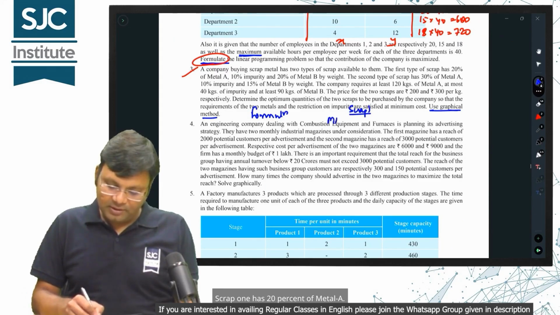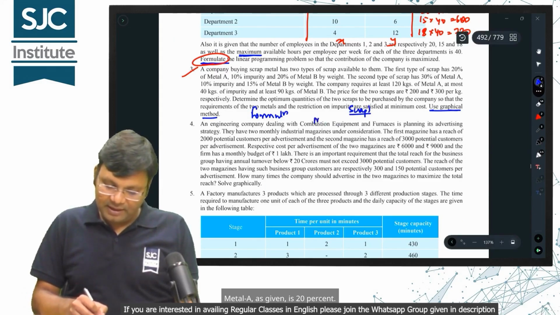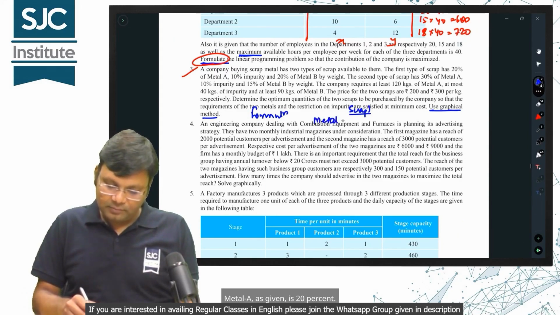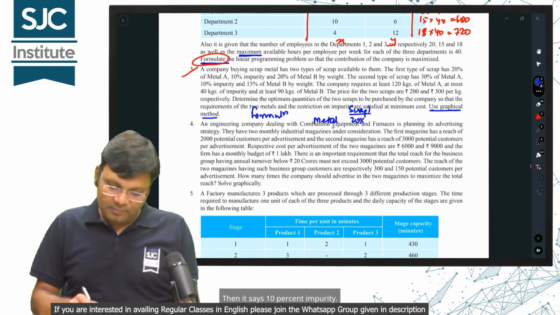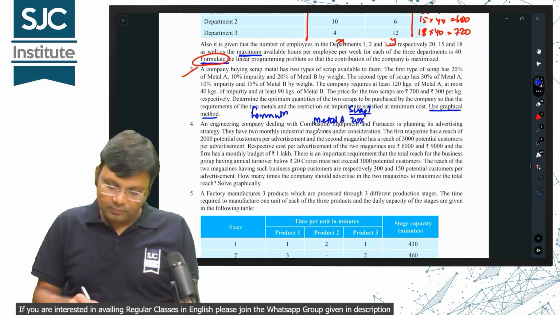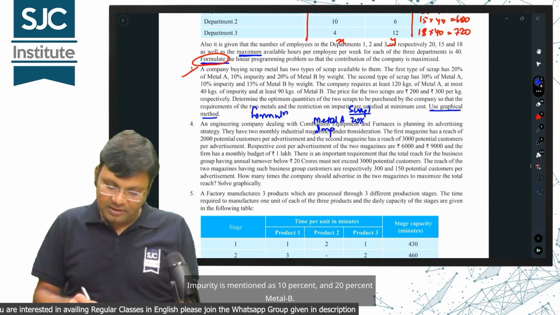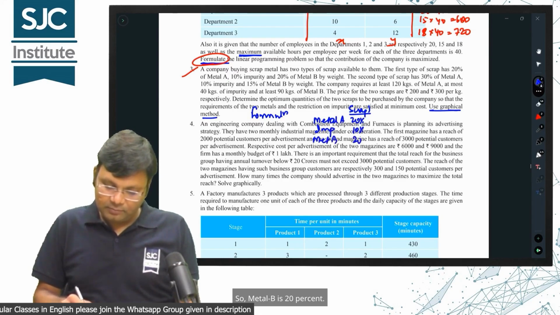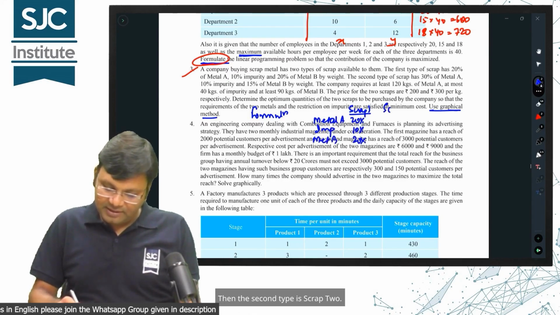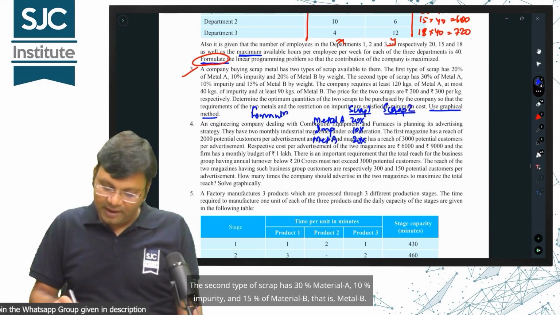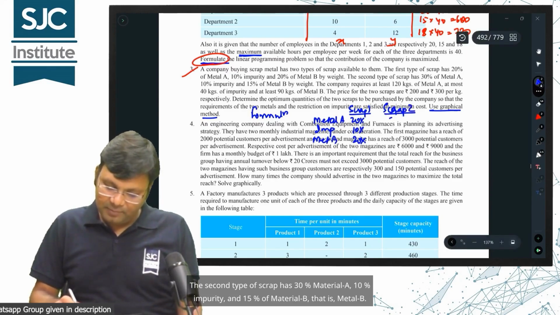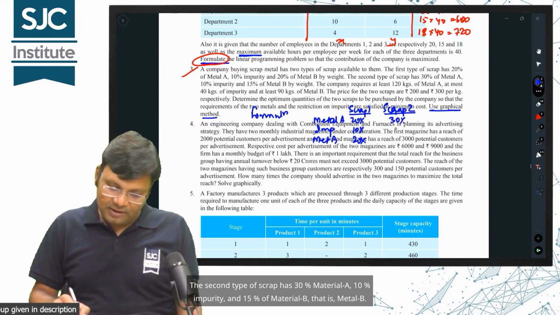Scrap 1 has 20% of metal A. Metal A, as given, is 20%. Then it says 10% impurity. Impurity is mentioned as 10% and 20% metal B. So, metal B is 20%. Then the second type is scrap 2. The second type of scrap has 30% material A, 10% impurity, and 15% of material B, that is metal B.